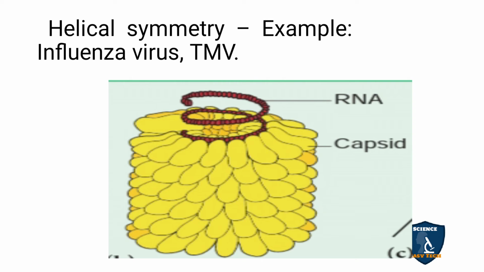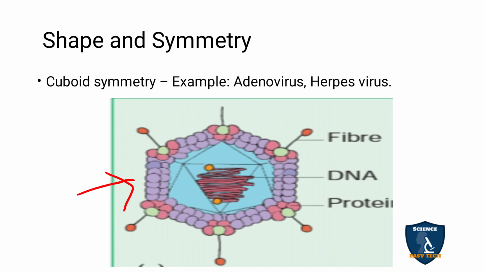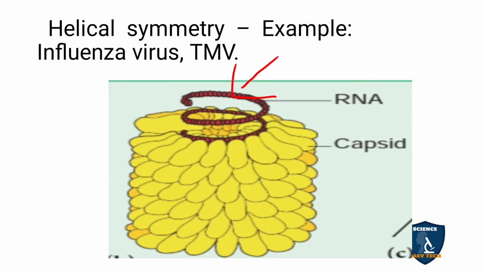So this DNA here is helical in shape, and here it is cuboidal in shape. That is the structure. It is cuboidal in adenovirus, and herpes virus shape is cuboidal symmetry. And here, in helical symmetry, the nucleic acid is helical in shape. Okay, example, influenza virus and TMV.